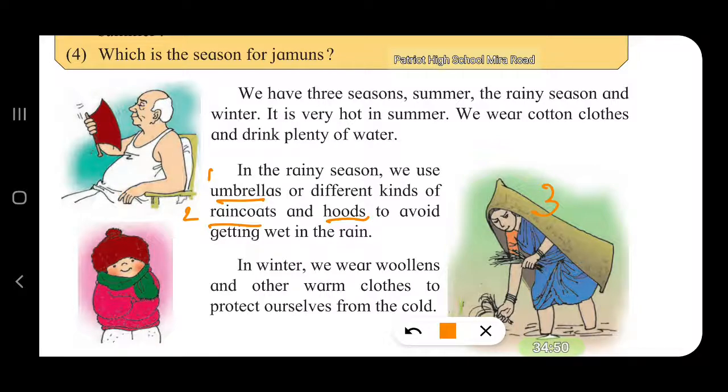Now the third season is winter. In winter we wear woolen clothes and other warm clothes. Why do we wear woolen and other warm clothes? To protect ourselves from the cold. Woolen or warm clothes give us protection from the cold.